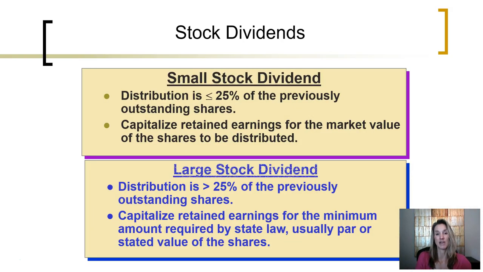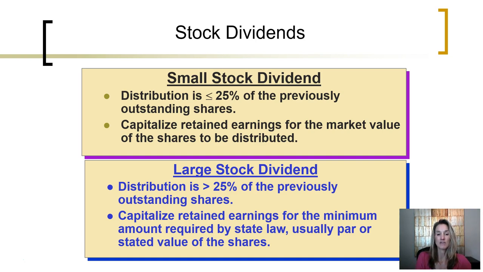There are two types of dividends: a small stock dividend and a large stock dividend. In a small stock dividend, the distribution of stock is less than or equal to 25% of the previously outstanding shares. In a small stock dividend, we capitalize, or set aside, retained earnings for the market value of the shares to be distributed. In a large stock dividend, the distribution will be greater than 25% of the previously outstanding shares.